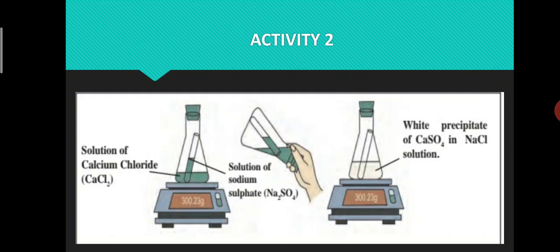Now tilt the conical flask so that the solution in the test tube gets poured in the conical flask. Now weigh the conical flask again. We shall find that the weight of the conical flask before and after the reaction will be the same. Thus, the reaction follows law of conservation of matter.